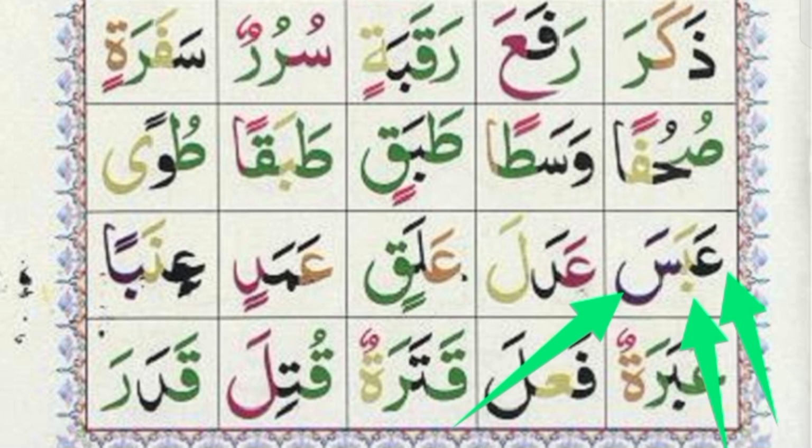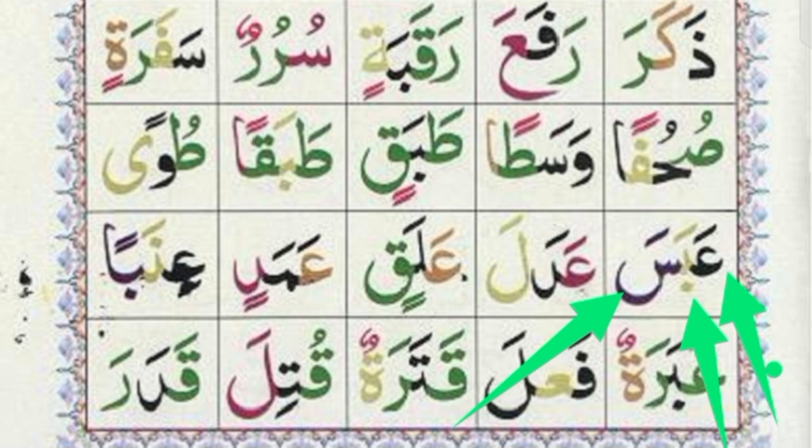If you have noticed, Abasa is made from three letters: Ain, Ba, and Sin. And all these three letters have the Fatha sign. So A, Ba, Sa.